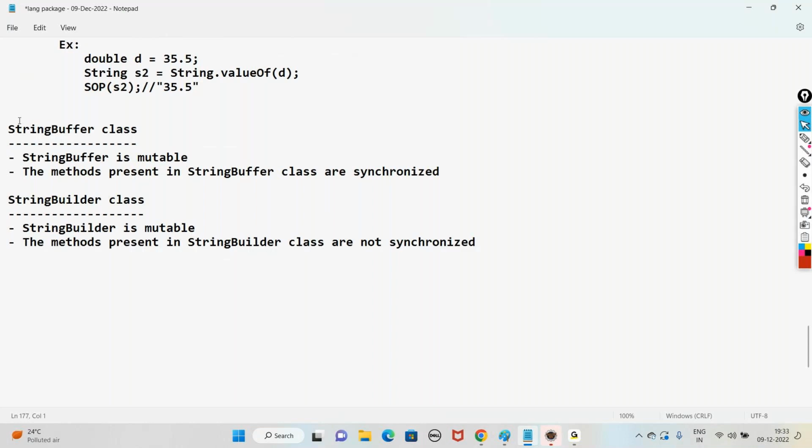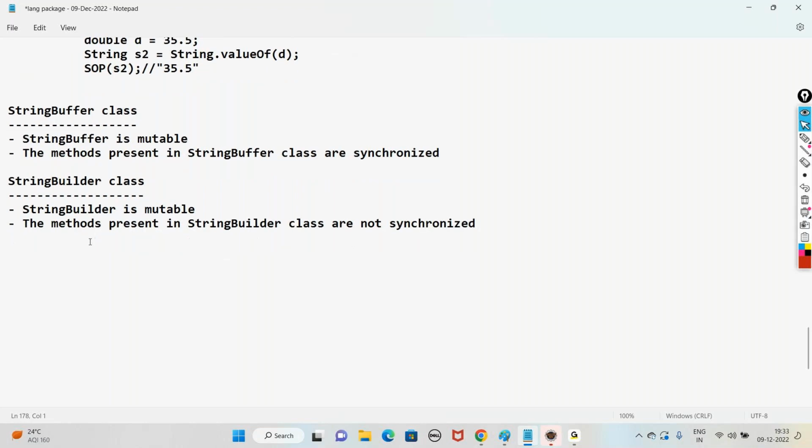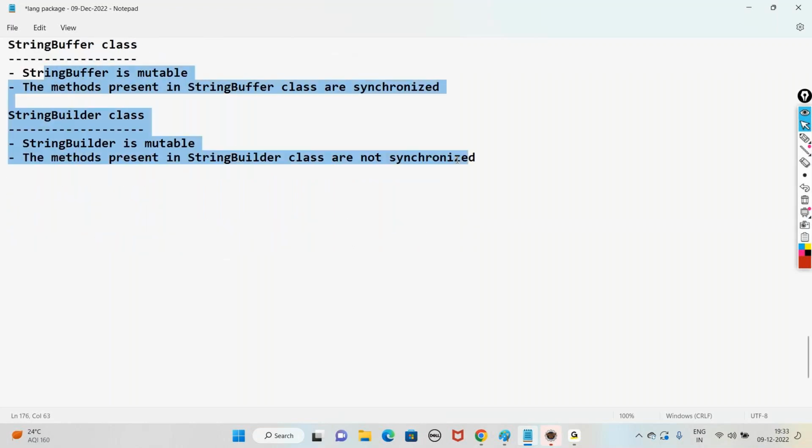Right? What is this synchronized? We'll understand when we come to the topic multithreading. As a basic idea for now, when you make a method synchronized, only one thread will be running inside the method. So more about this we'll discuss when we come to the topic multithreading.